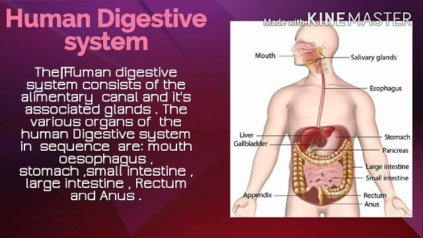Esophagus. The esophagus is a tube or food pipe which connects the mouth to the stomach. Next, in the stomach, the esophagus brings the slightly digested food from the mouth into the stomach. The food is further digested in the stomach.